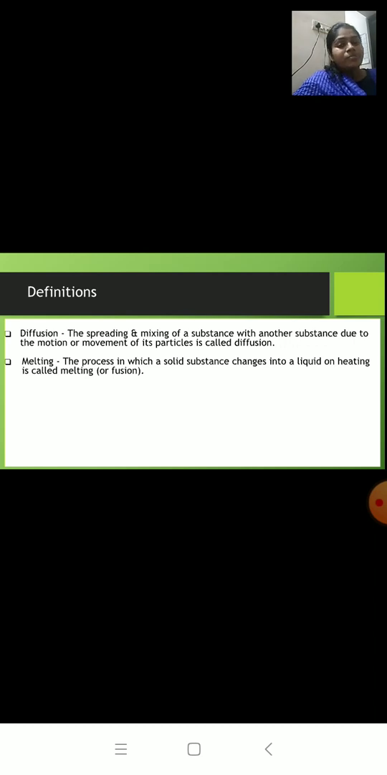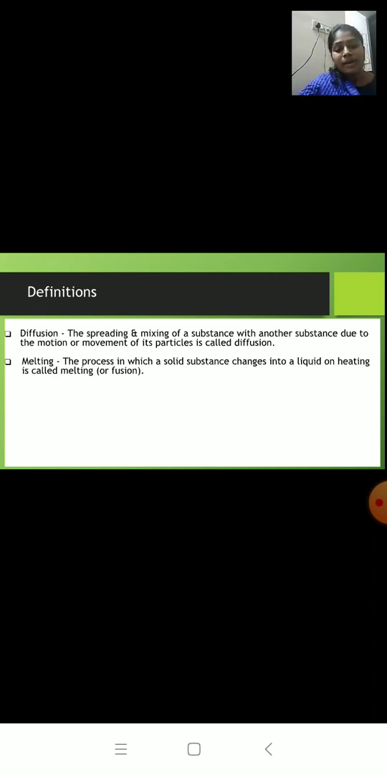Melting. Now this comes under the topic effect of change of temperature. That is, by either increasing or decreasing the temperature, we can change the state of matter. I hope you can recollect. Now, what does melting mean? The process in which a solid substance changes into a liquid on heating is called melting.